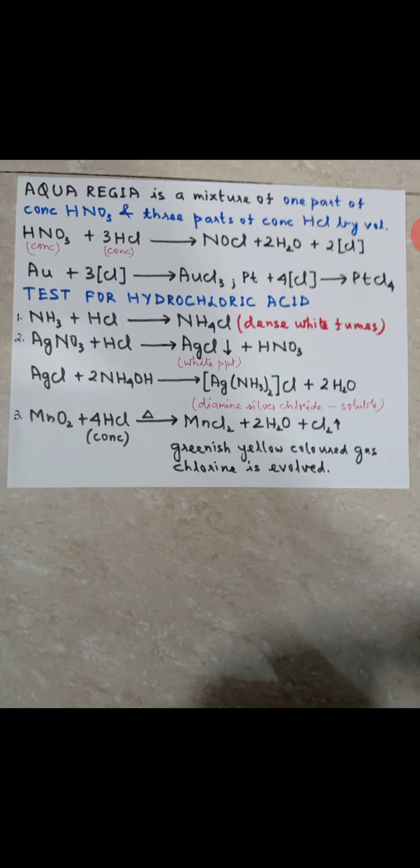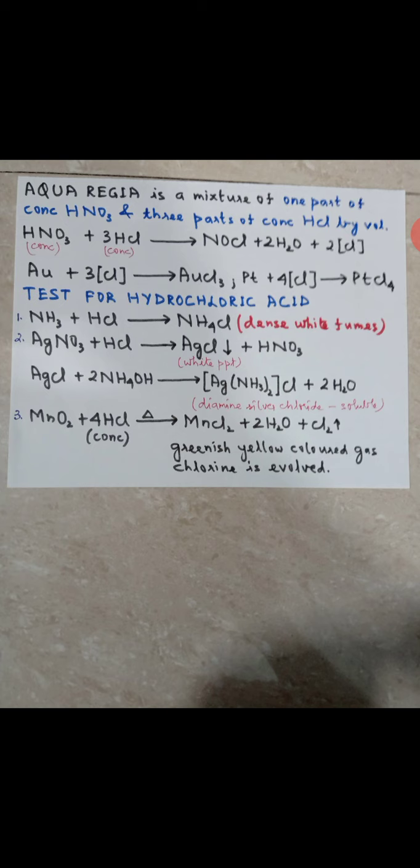So pickling of metals, again I repeat, is a process of removal of oxide coating from the surface of metals before they are painted, electroplated or galvanized. For pickling, hydrochloric acid is used to dissolve the oxide coating from the surface of the metals. Either you can do it by scrubbing mechanically, or you can dissolve it in hydrochloric acid so that the oxides are removed. Clear? This is known as pickling of metals.